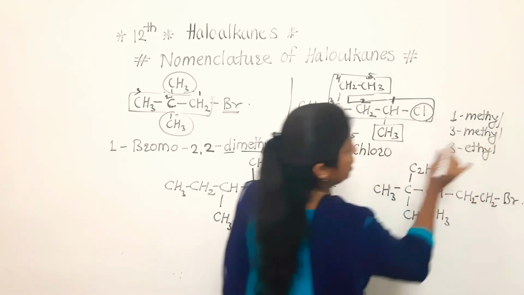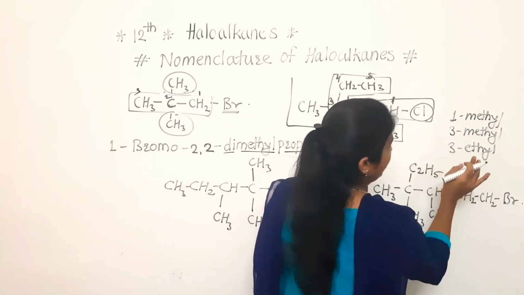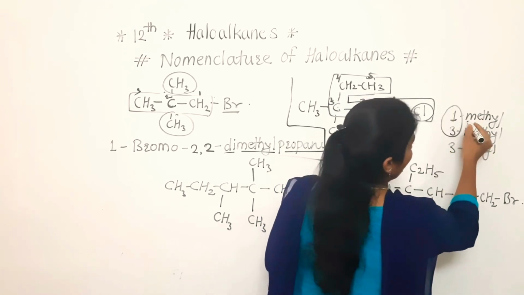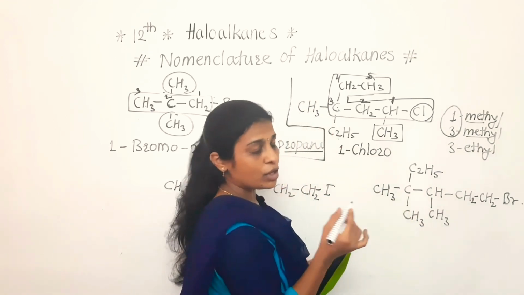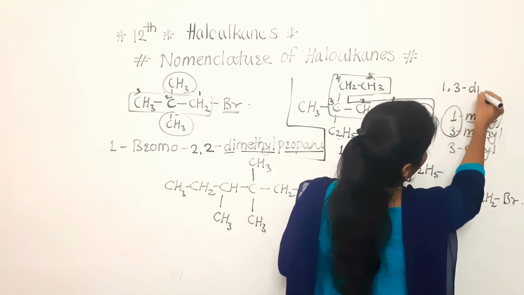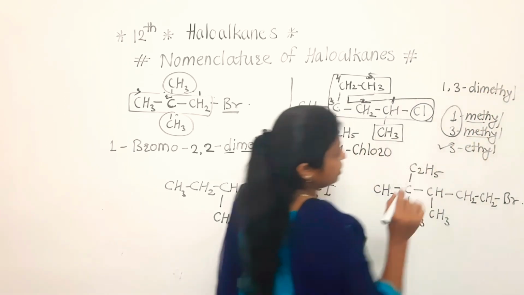So how to arrange them? Clear to everyone? Before starting the arrangement, firstly we have to see that at the first and third position both substituents are the same. So for this one we have to write 1, 3 dimethyl. Clear to everyone? After that we have to write the 3 ethyl.